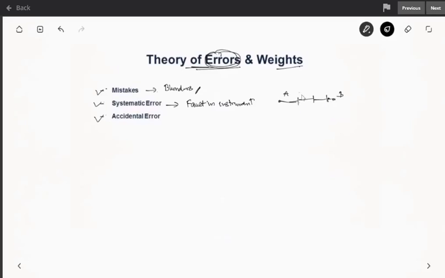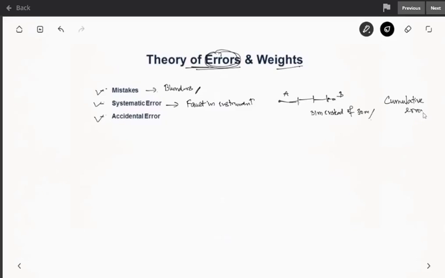But actually the length of the chain when you found was like 31 meters instead of 30 meters. So this is a very basic example of instrumental error. Some are unnoticeable also. These are usually cumulative in nature because they will be of the same sign, of the same magnitude and in the same direction. So they keep on adding up.